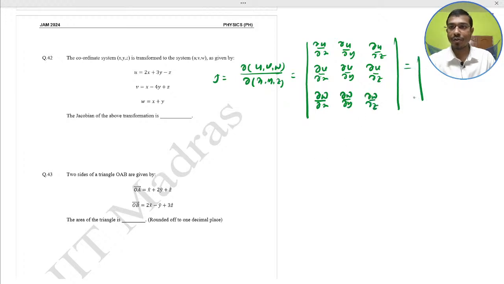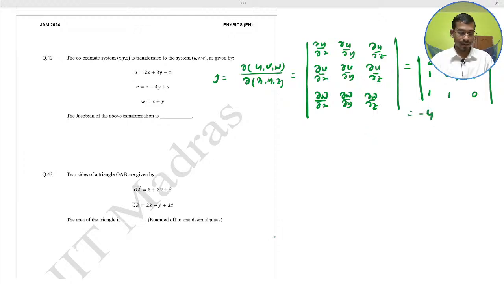That is equal to the coefficients here, not coefficients, you just take the derivative here. Del u del x means 2, del u del y 3, del u del z minus 1, del v del x 1, del v del y minus 4, del v del z 1, just take the derivative here. Del w del x 1, del w del y 1, del w del z no factor means 0. And solving this determinant, you would get minus 4.